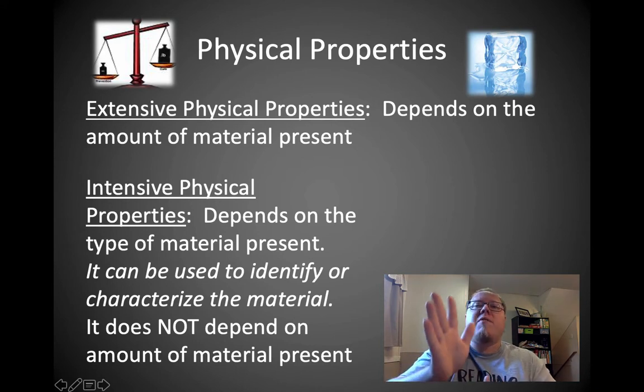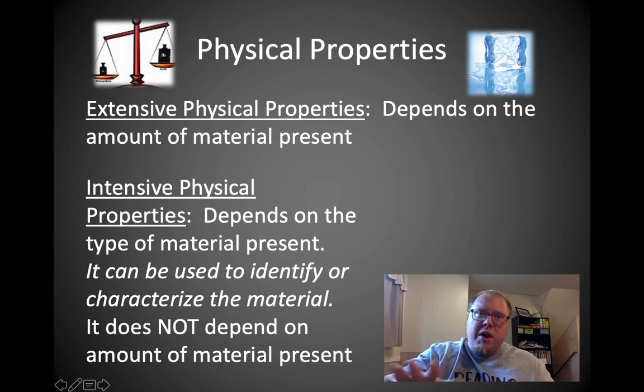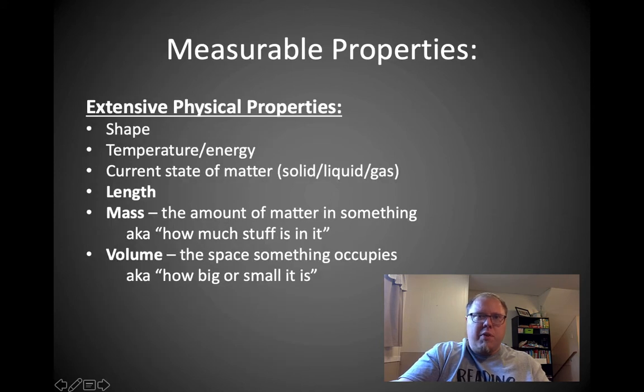So, not only do we have two types of properties, chemical and physical, but physical can be further broken down into extensive and intensive. An extensive physical property depends on the amount of material that I have, so the sample that I currently have in my possession, whereas the intensive physical property, that depends on the type of material it is. It can be used to identify it or characterize it, but it doesn't matter how much of the material I actually have. So, a couple of examples to kind of show you the difference between these two.